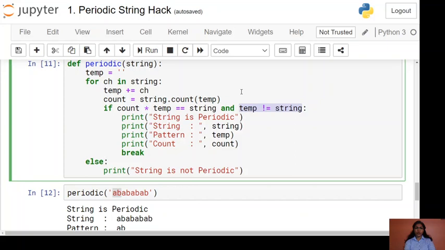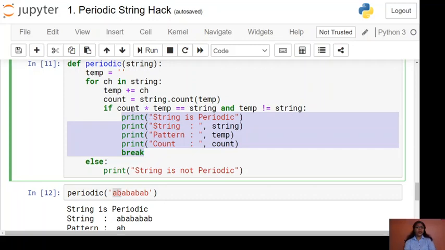So we are using AND, which is a logical operator. If this condition is true and this condition is true, then only the complete if statement is true. If one of the conditions is false, then our complete statement is not true and it will not execute this part. So using AND we check both conditions, and both should be true. Here temp should not be the string.